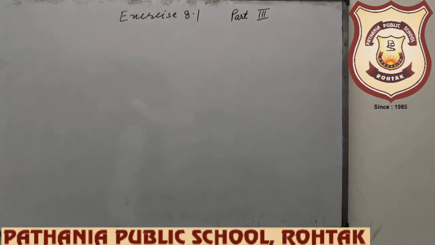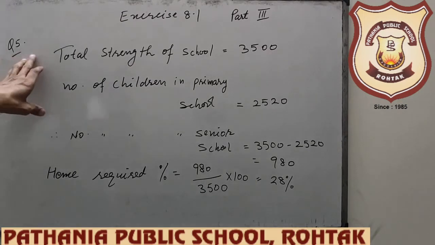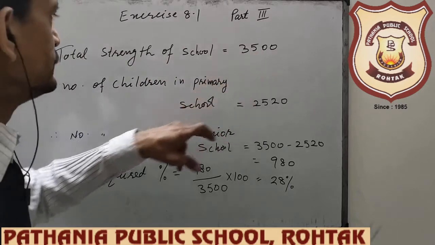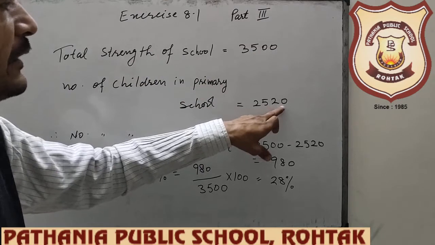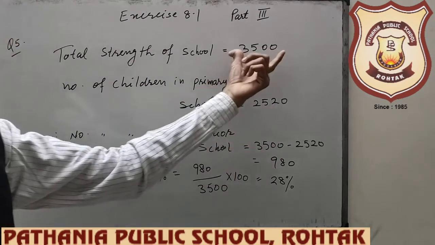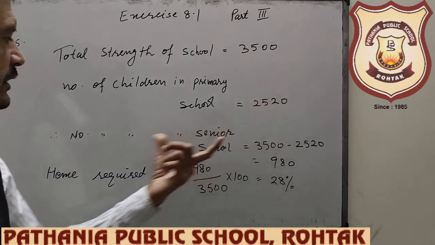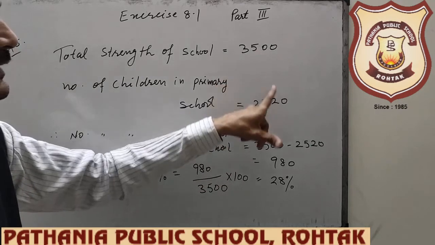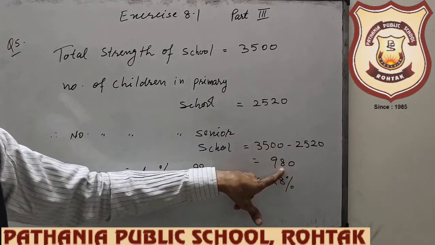So what is given, beta? Look on the board. This is question number 5. The total strength of school is given 3500 and number of children in primary school is equal to 2520. So number of children in senior school is total strength minus number of students in primary school, that is 980.